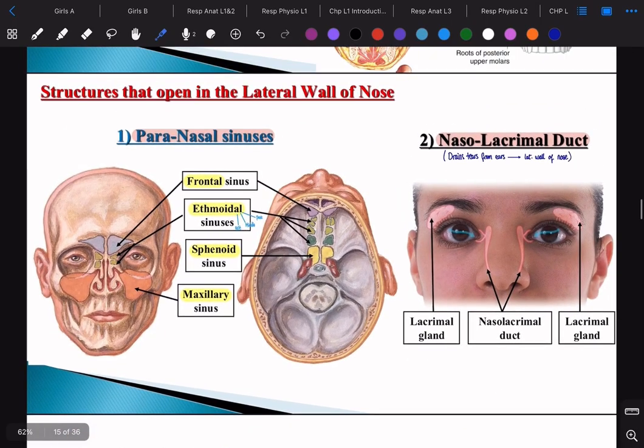The second thing that's piercing or going into the lateral wall of the nasal cavity is the nasolacrimal duct. What is the nasolacrimal duct? It's the duct that drains the tears. So it's the duct in charge of the drainage of tears.